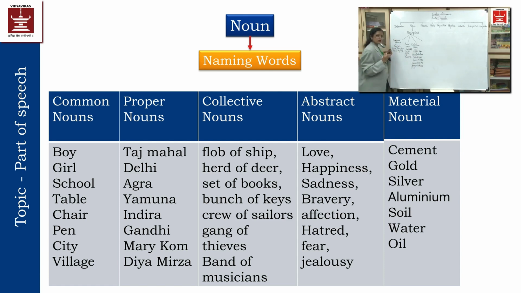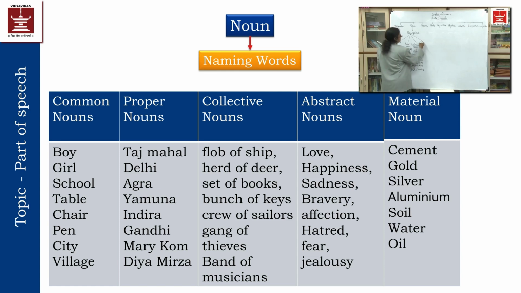Herd will be called so because if I gather the things and then I want to give a specific name to that group of things, then I'll have to think about that word, which will be called a collective noun. The group of those things or the persons or the animals will be called collective nouns. In this way it will be there. Or band of musicians, in this way. So that will be called collective nouns.